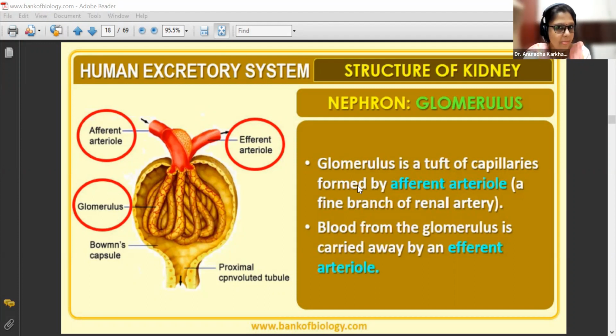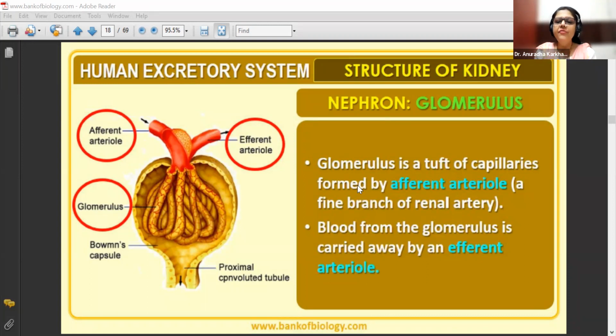So we saw the descending aorta was giving out renal artery. Renal artery, after entering via the hilus, was branching into capillaries. So these capillaries have now united to form this glomerulus. So it's a tuft, means it's a collection of the afferent arteriole, which is nothing but group of renal arteries.